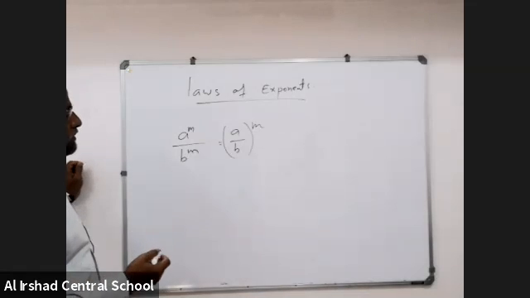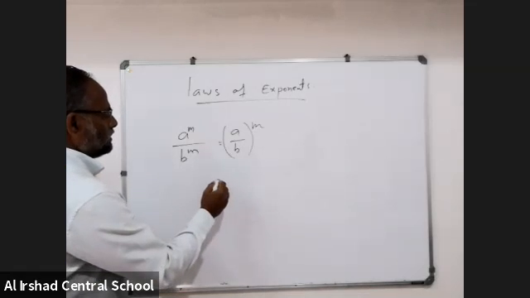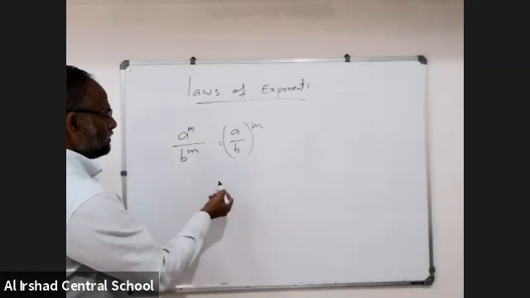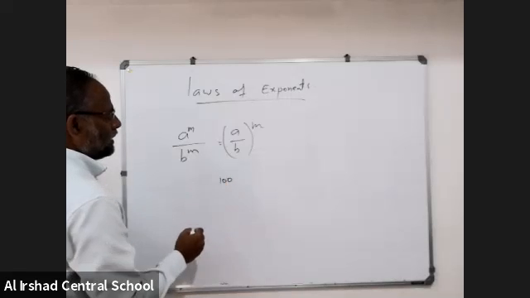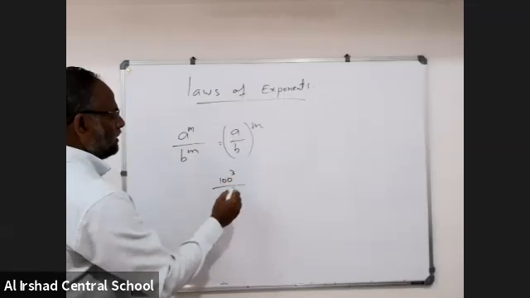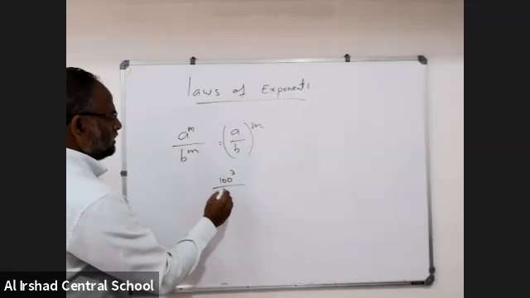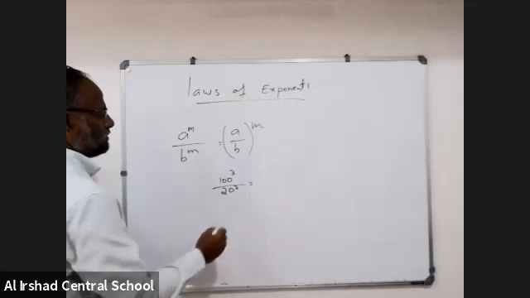Here, I can take any example. Suppose this is 100 to the power of 3 divided by 20 to the power of 3.